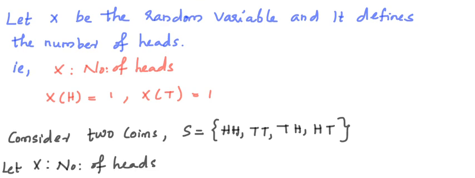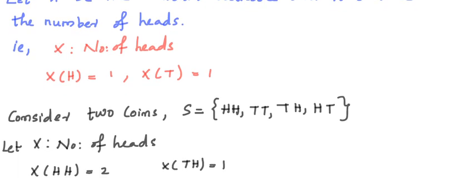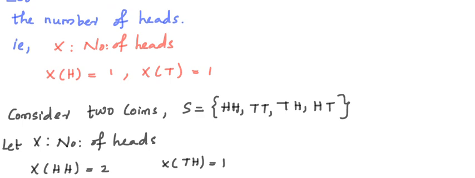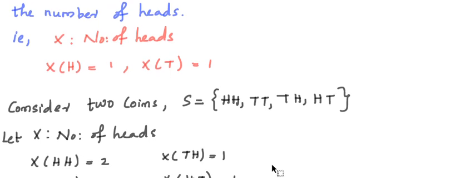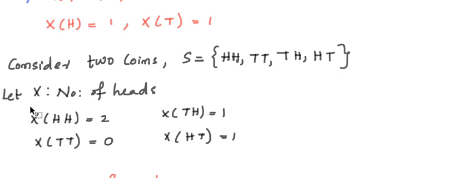Now consider another example, two coins. What is the sample space? HH, TT, TH, HT. Let X be the number of heads. What is X of each outcome? X(HH), it's 2 heads, that is equal to 2. TT, 2 tails, that is equal to 0. HT, 1 head, 1 tail, that is 1. TH, 1 tail, 1 head, equal to 1.